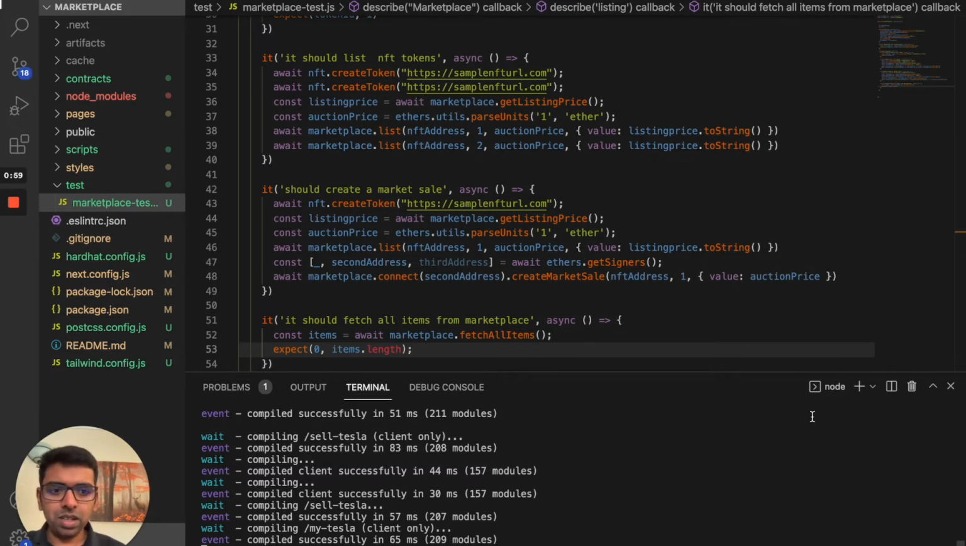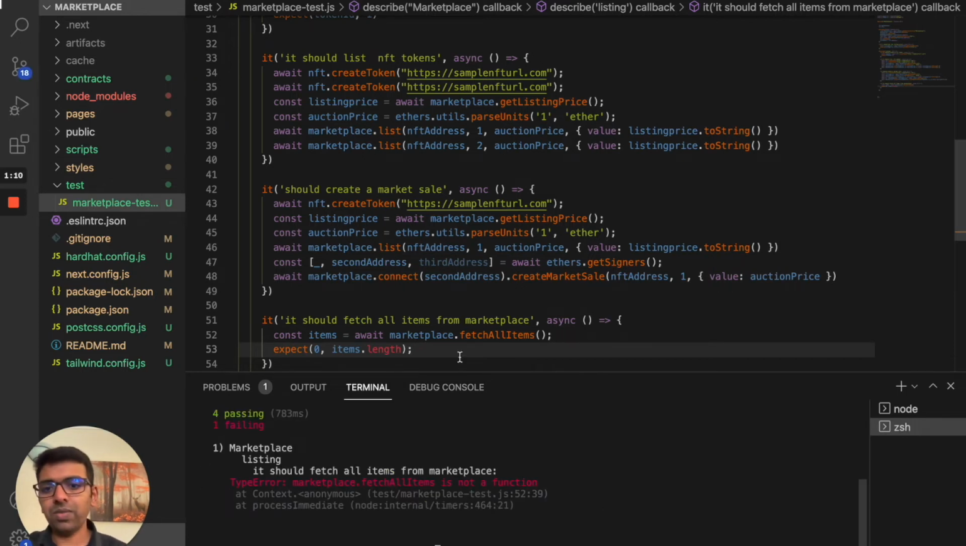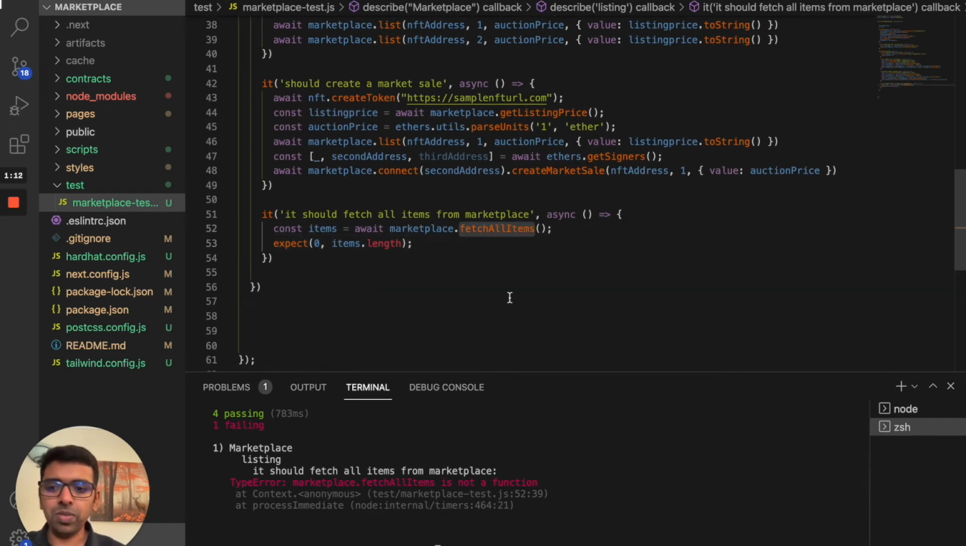Let's go back and run the test again. So npx hardhat test. It's saying that we don't have that marketplace item. So we need to go forward and write that marketplace fetchAllItems function in the marketplace Solidity code.